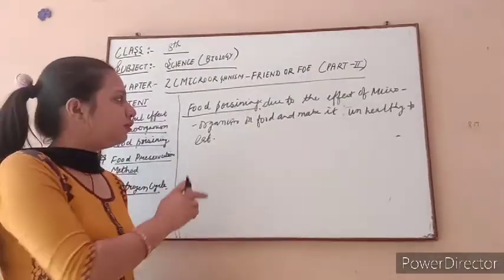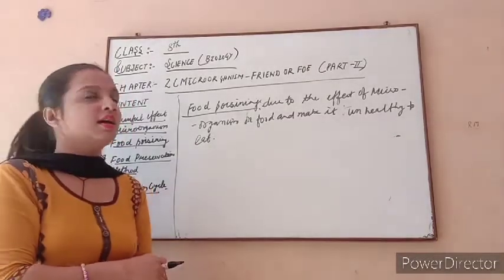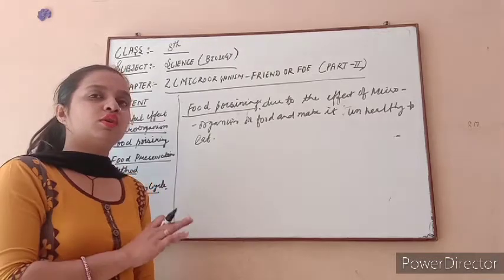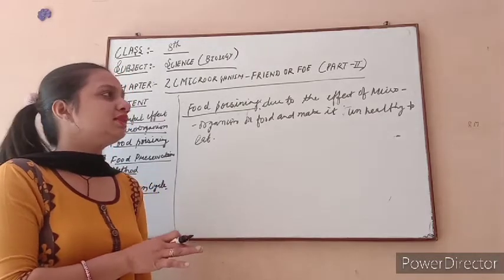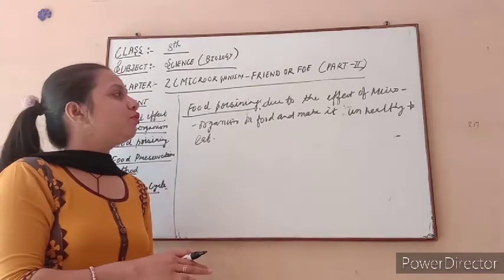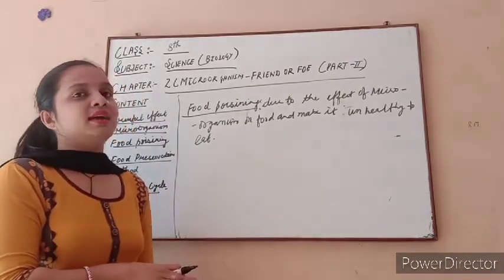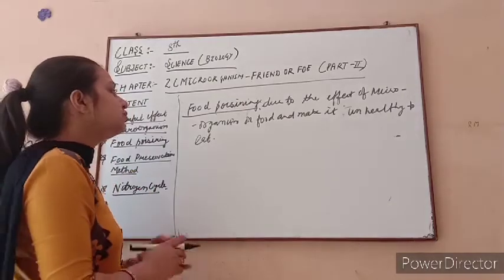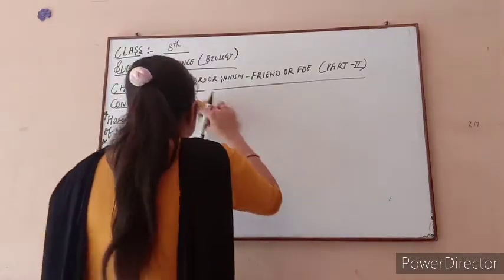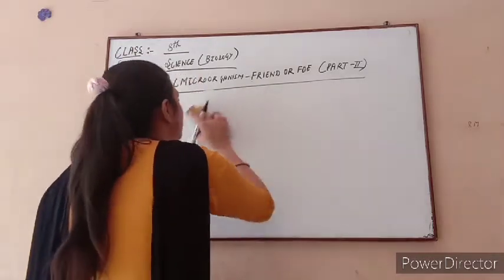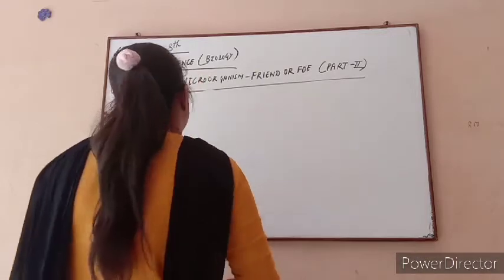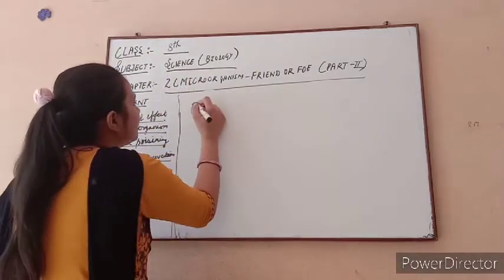Like if we eat that food, vomiting occurs, and the effect of many microorganisms occurs in our body. So this is not good for our body. It causes many diseases and even death if we eat food which is contaminated by microorganisms. So food poisoning is very harmful for our body. If food poisoning occurs in our body, all the body parts will not be able to work in a proper manner. After this, how do we preserve our food?